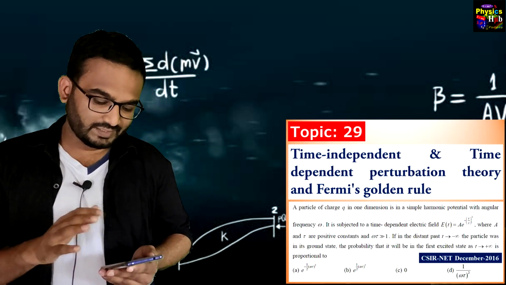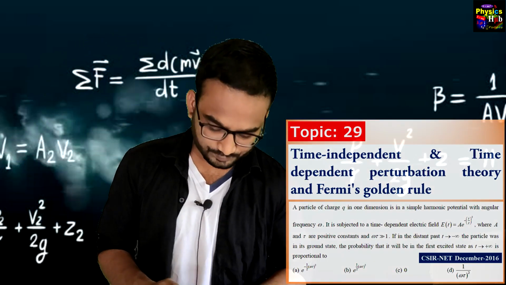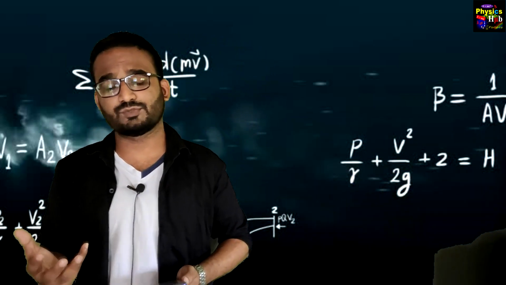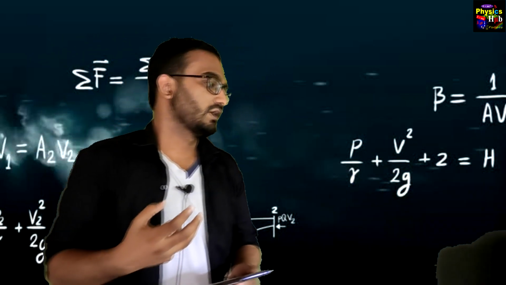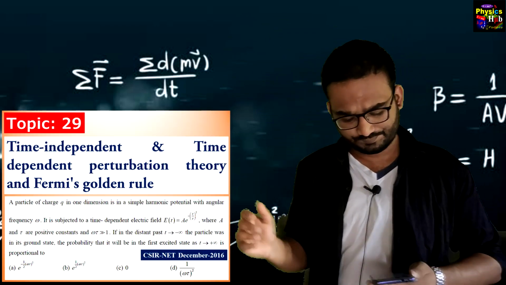Then topic 29, time independent and time dependent perturbation theory, Fermi's Golden rule. You can also see the examples of what kind of questions are set in your CSIR NET exam. I have already shown you there.